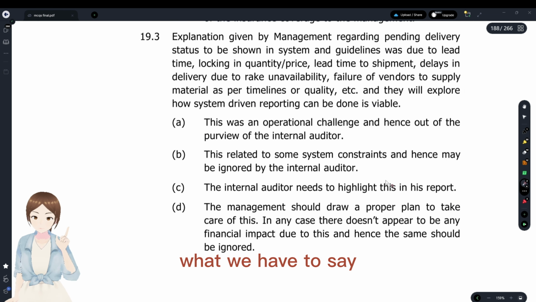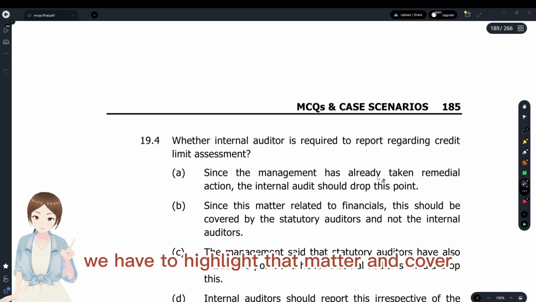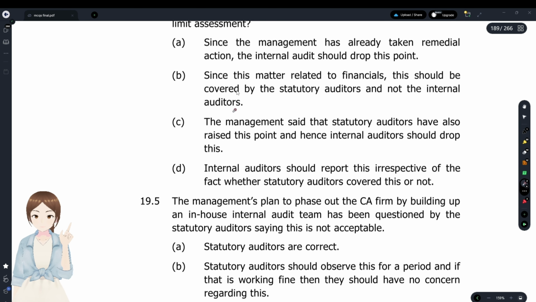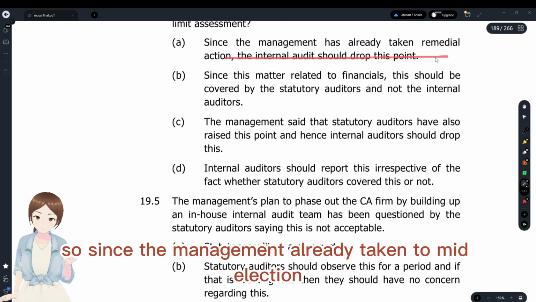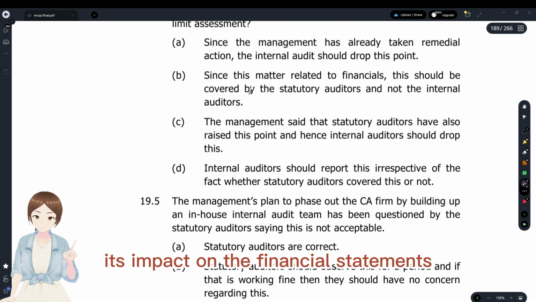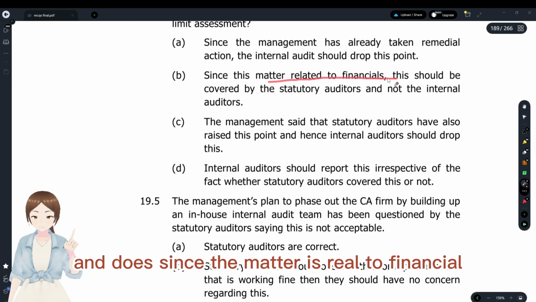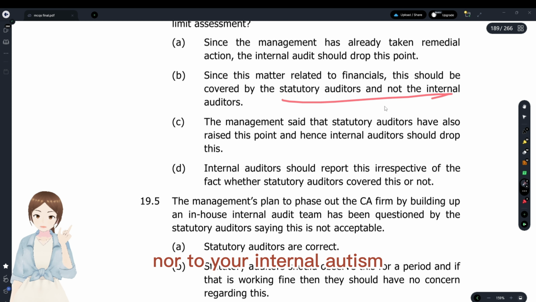What we have to say when any kind of SOPs or systems are under development, we have to highlight that matter. So since the management already took remedial action, should we drop the point? No, we are concerned about its impact on the financial statements. It has a risk of bad debts, right? And since the matter is related to financial, it should be covered by statute, not internal auditors.